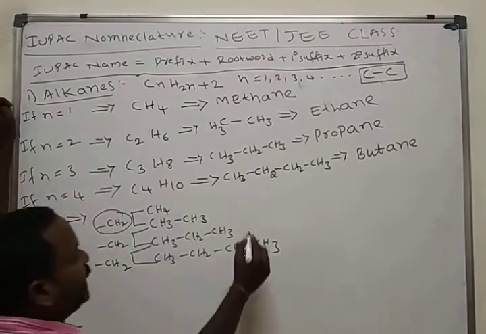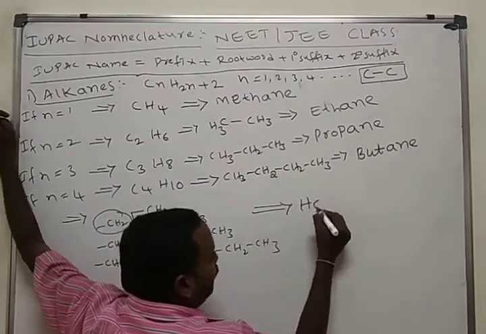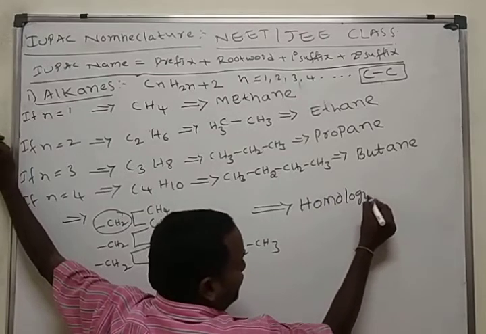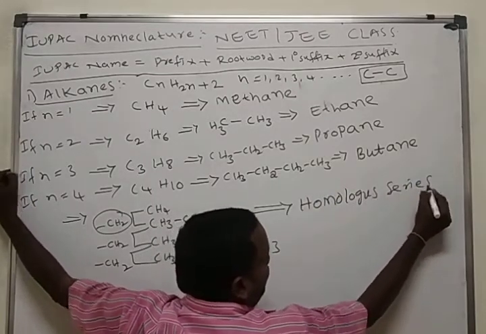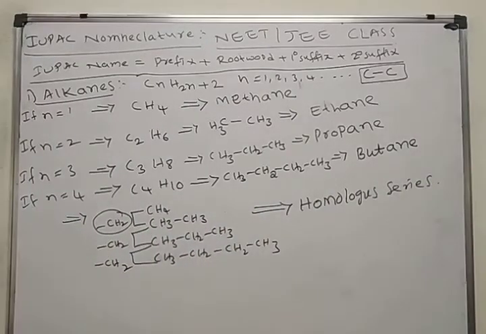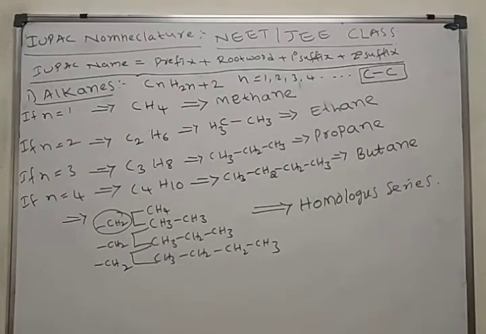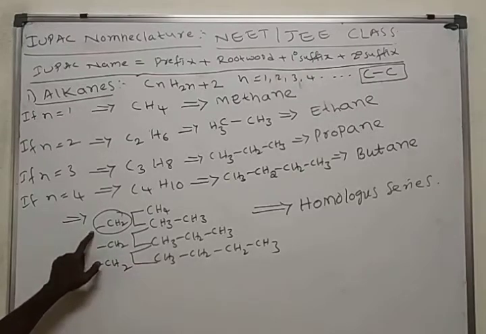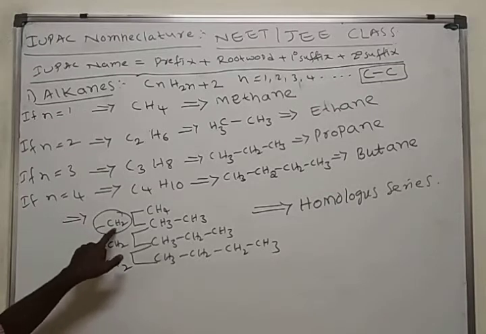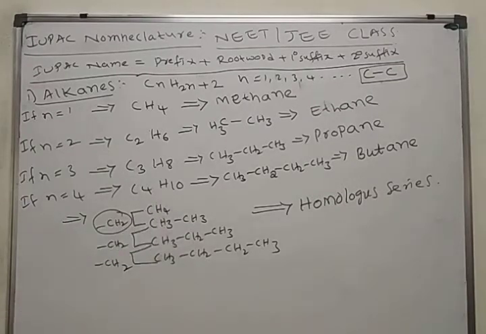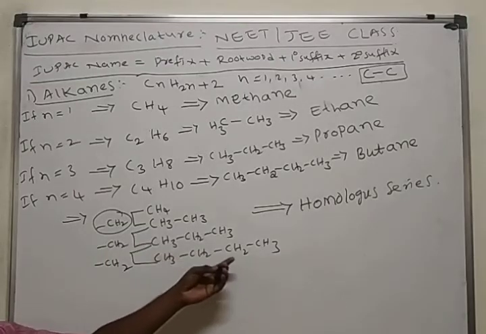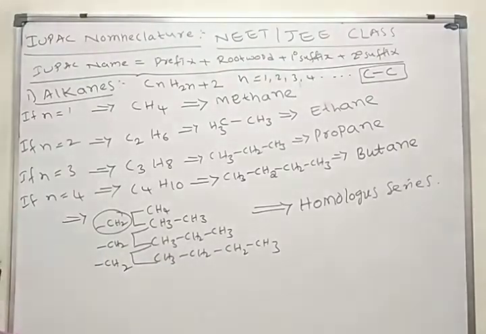That series we call a homologous series. What is the definition of homologous series? A series in which any two consecutive molecules differ by a CH2 group, we call a homologous series. Methane, ethane, propane, butane, all these are present in a homologous series.